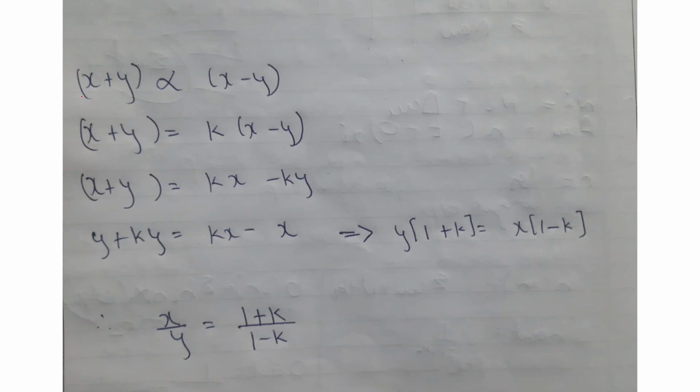Here I have removed the proportionality symbol in terms of some constant k, and then I have solved the equation. We'll get x by y as (1 plus k) by (1 minus k), which is nothing but a constant. Hence the answer is option D.